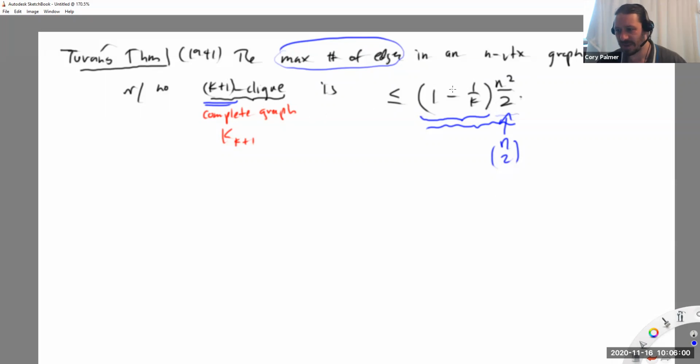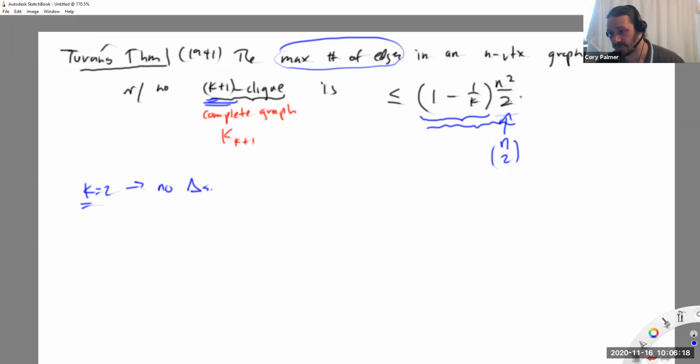If you have no edges, then the maximum number of edges is 0. Fine. If k equals 2, then this says no triangles, right? Keep in mind k is off by 1 by the number of cliques here, so no triangles. And then this upper bound gives 1 minus 1/2 times n squared over 2.